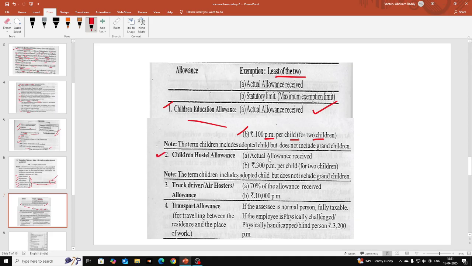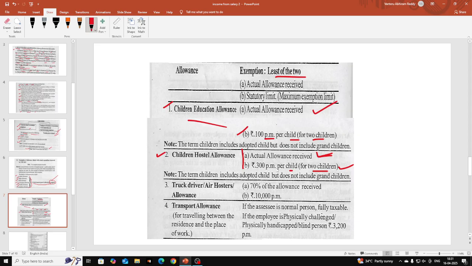Next, children hostel allowance. Least of these two is exemption. First one is the actual allowance received, that will be available in the question. Second one is 300 per month per child, and it is limited only for two children. 300 per month, so for 12 months 300 into 12; for two children 300 into 12 into 2.